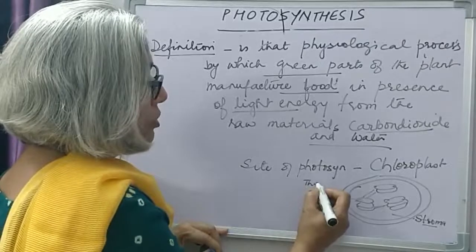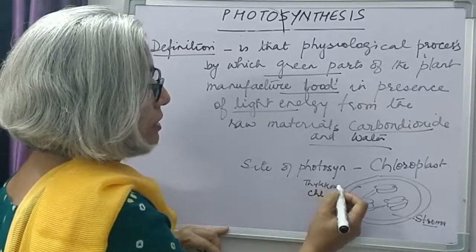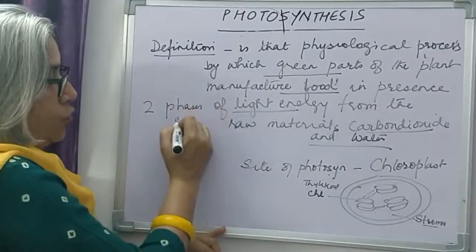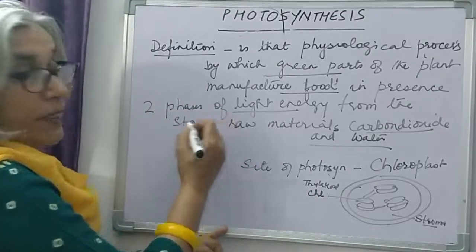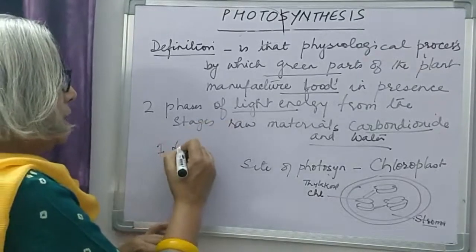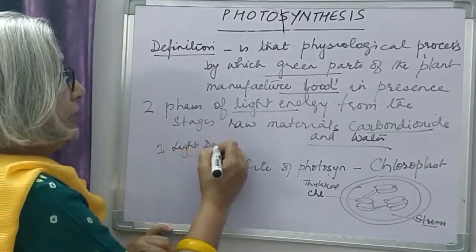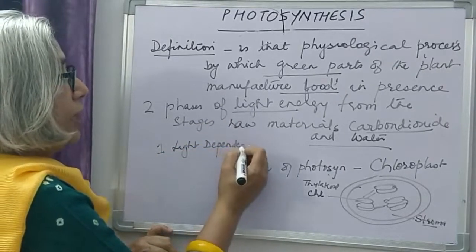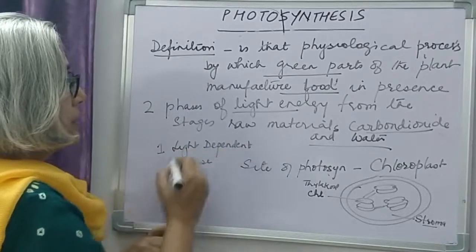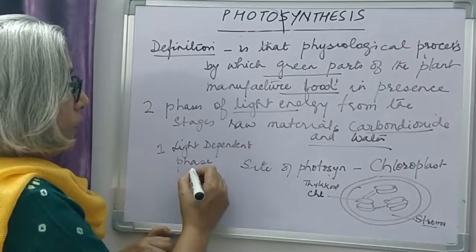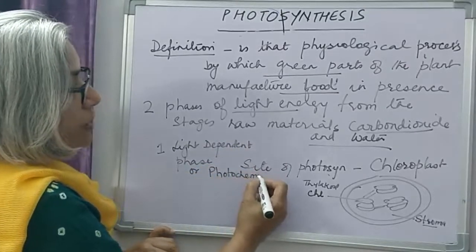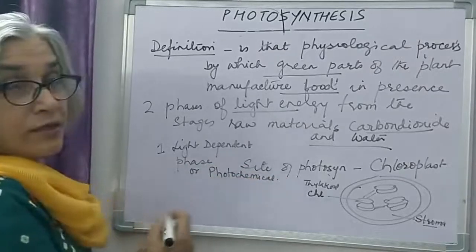The reaction of photosynthesis occurs in two phases, or let me say two stages. The first stage is called the light dependent phase of photosynthesis, or it is also called the photochemical phase of photosynthesis.